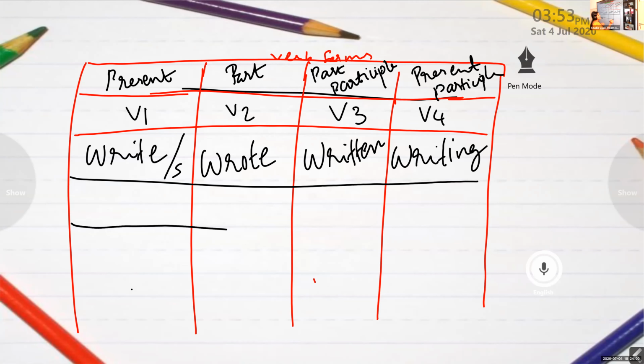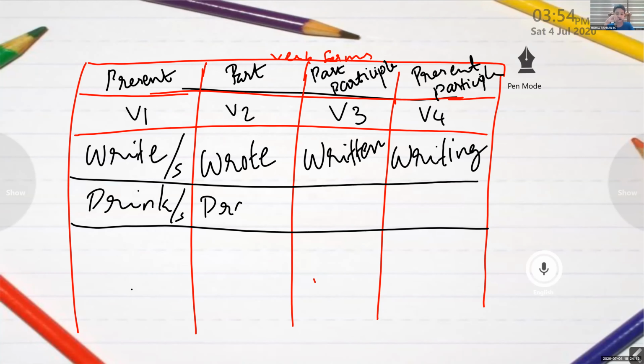And if the verb is drink, it can be drink or drinks. What is the past form? Drank, D-R-A-N-K. And what is the past participle form? Drunk. What is the present participle form? Drinking.